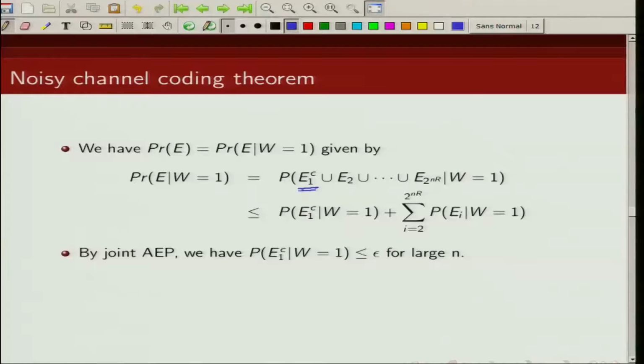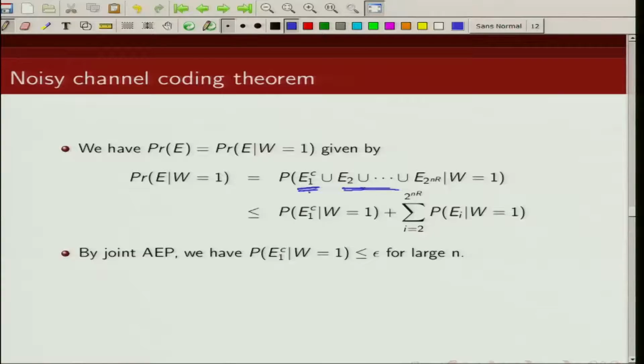So an error will happen if the complement of event E1 has happened, or an error can happen if any of the other indices which were not sent is jointly typical with the received sequence y^n. So for example, if y^n is jointly typical with x^n(2) or x^n(3), then there is an error because index 1 was sent.